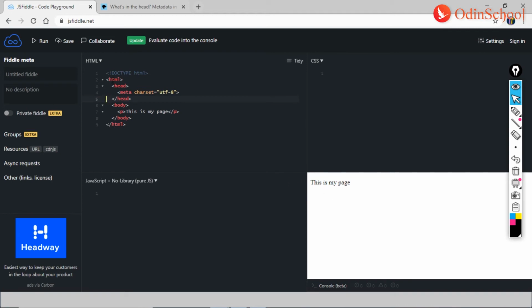And how do we have the hierarchy? If you can see, it all starts with doc type HTML, then it moves on to the next tag, which is HTML, after which we have the head, then the meta tag, then the head again. Now this head is a closure for the first. Then we have the body tags, after which my HTML is closed.